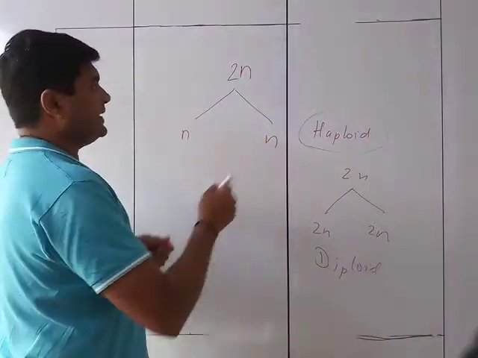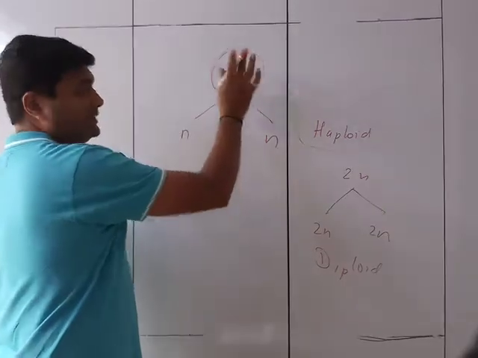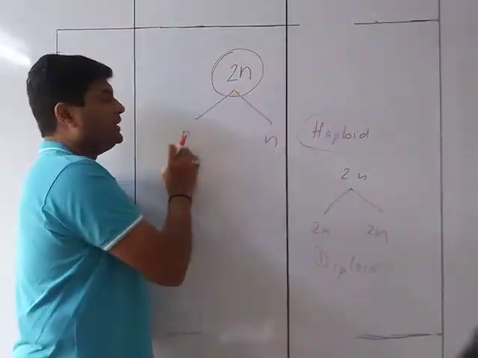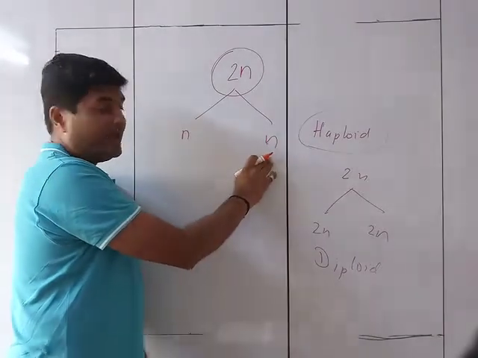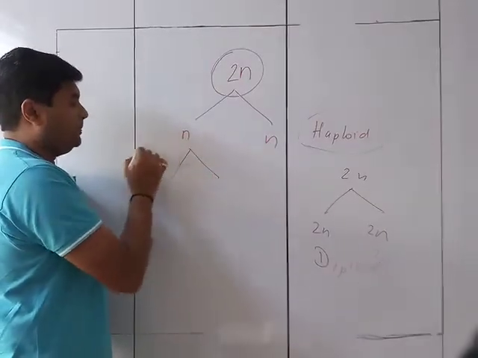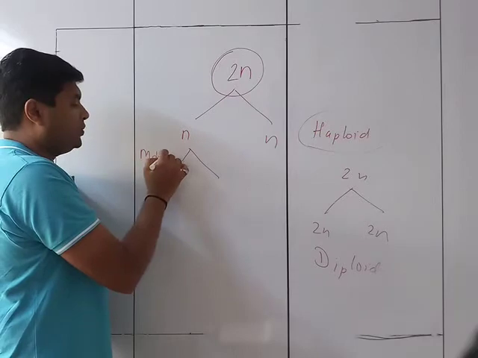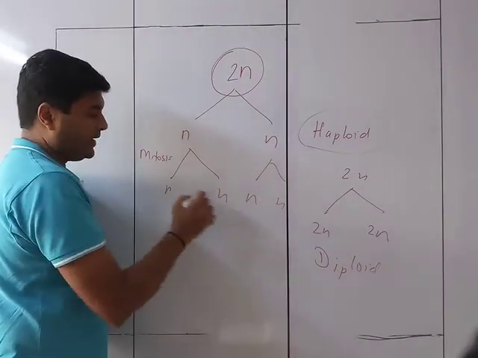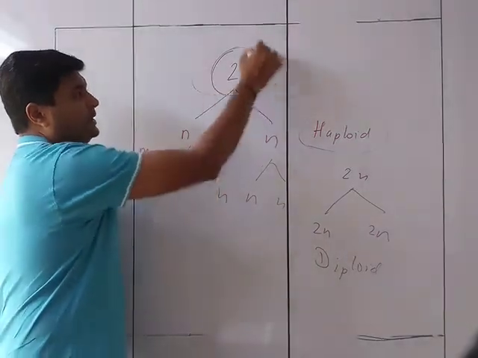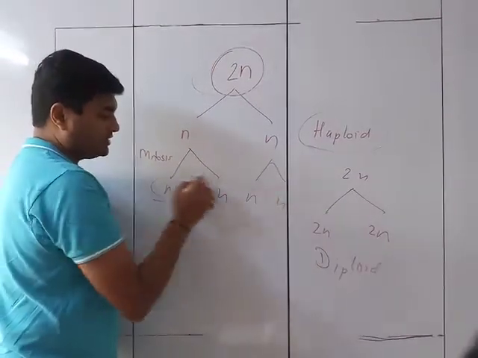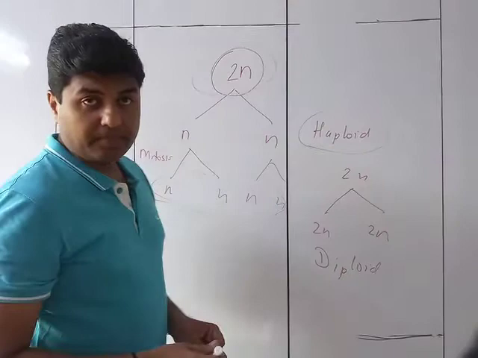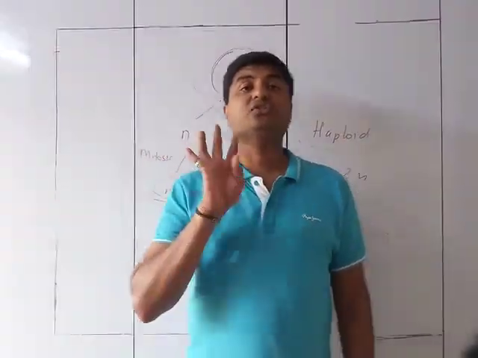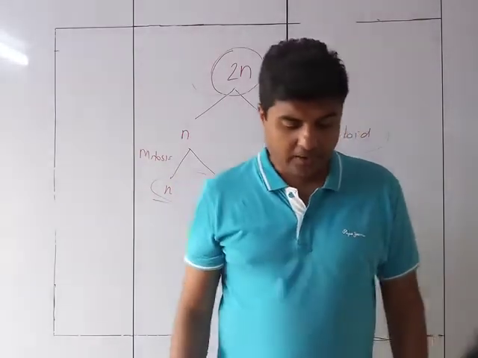So first one is the reduction, wherein the 2n becomes n and n. First there is one single 2n cell. This cell is going to split into two haploid cells, and then each is going to do mitosis and form n over here. So this way, one single cell is going to produce 4 daughter cells. The number of daughter cells which one meiosis is going to produce is 4.